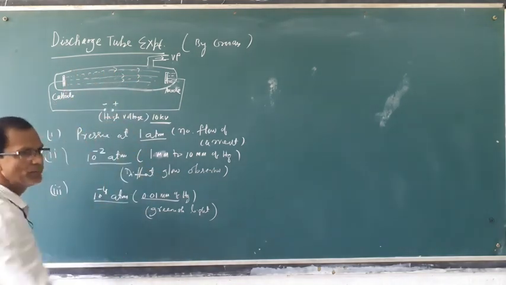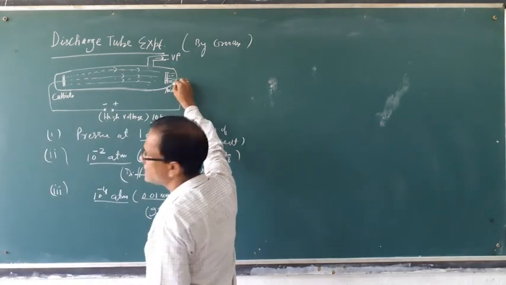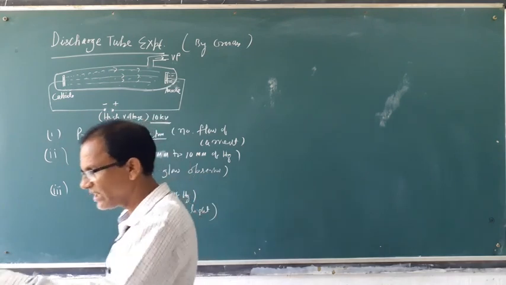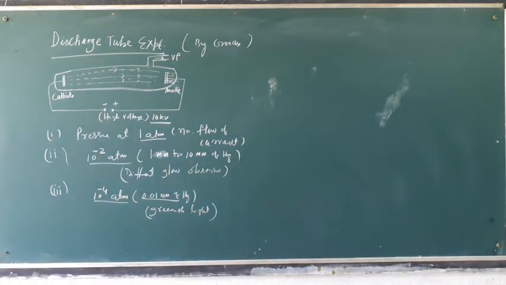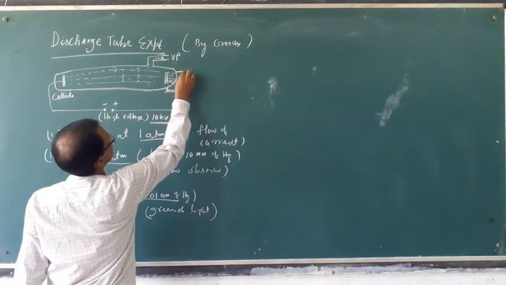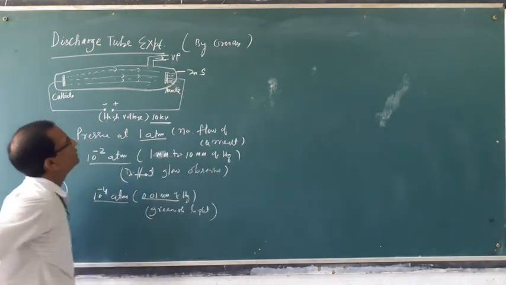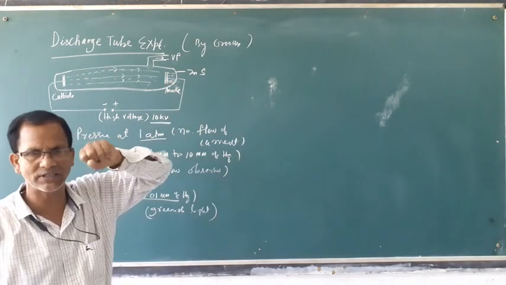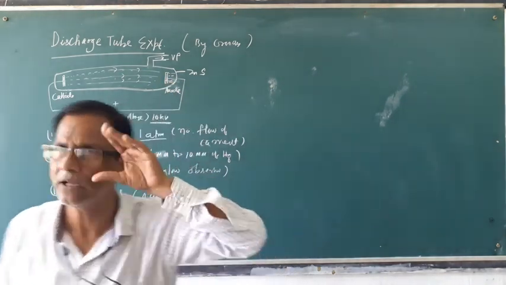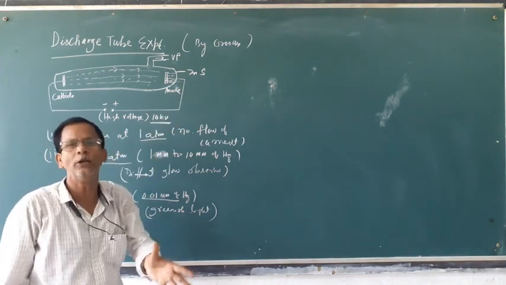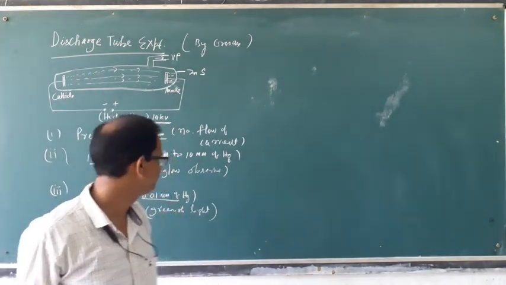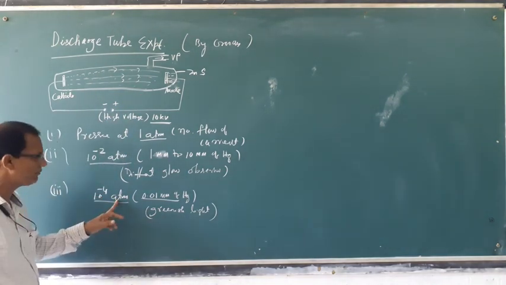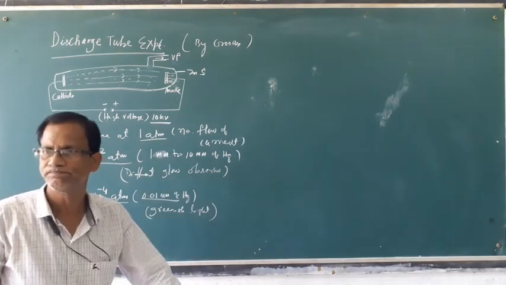This part will not be visible, but this part is visible because this whole tube is coated with a fluorescent substance, that is zinc sulfide. When light falls on this substance, it will be illuminated and give a different color. So when the pressure is 10 to the power minus 4 atm, then greenish light is observed.